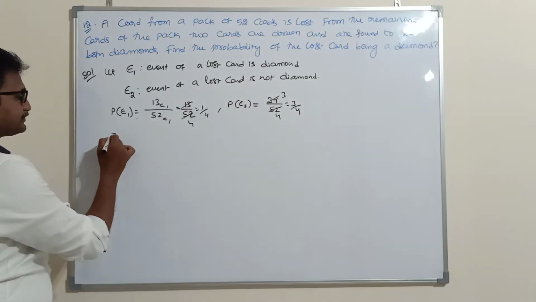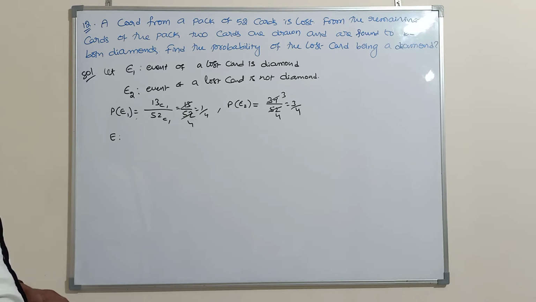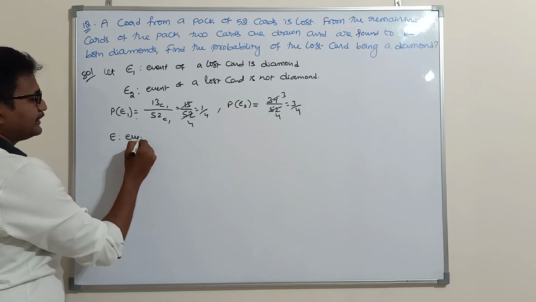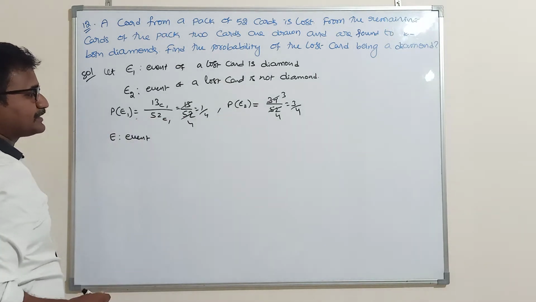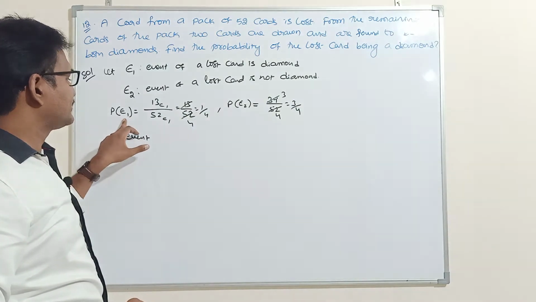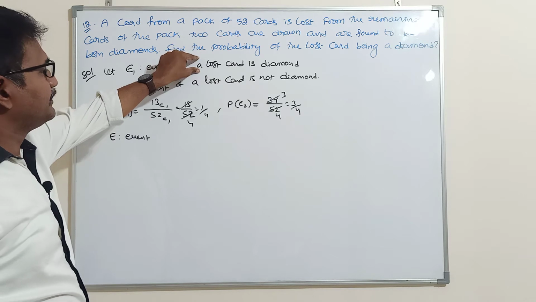Next, E. What is event E? From the remaining cards of the pack, 2 cards are drawn and found to be both diamonds. If you observe these two events, they are mutually exclusive and exhaustive. Exclusive means the last card is a diamond card, event E1.